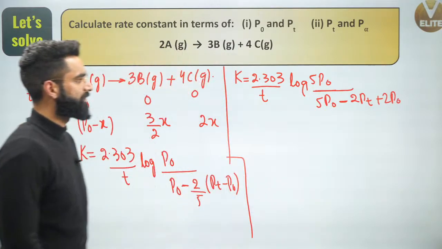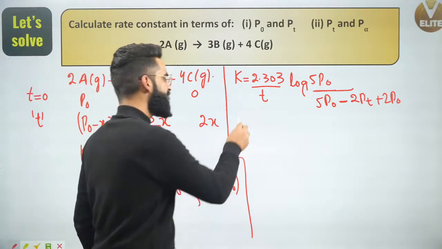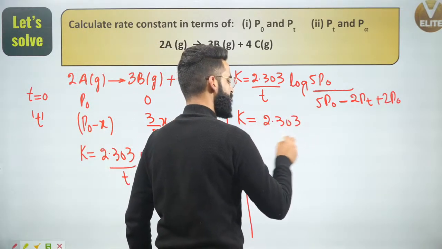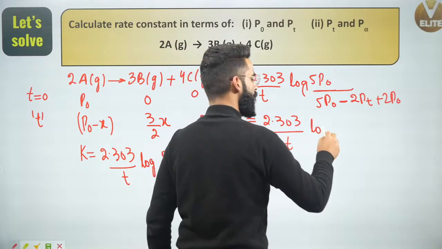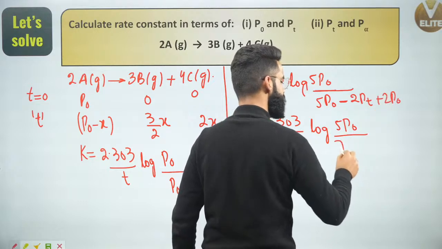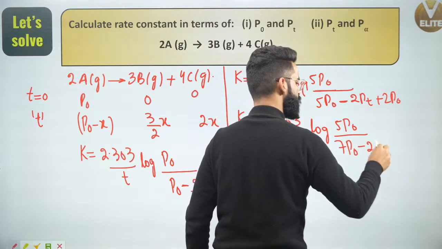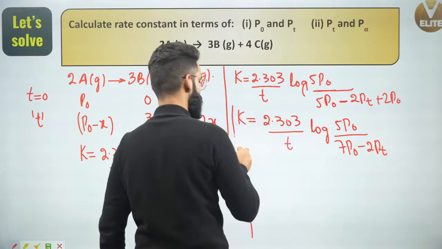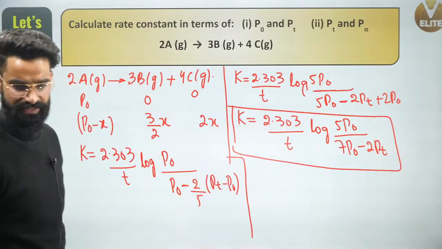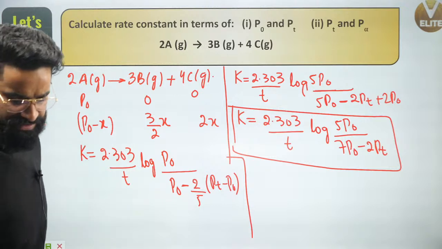So finally, the expression of K in terms of P naught and Pt is going to be 2.303 divided by t, log of 5 P naught divided by 5 plus 2 means 7 P naught minus 2 times Pt. This is the expression of K which I was supposed to calculate for the reaction in terms of P naught and Pt right here. Let me know in the chat box if it's clear to everyone.